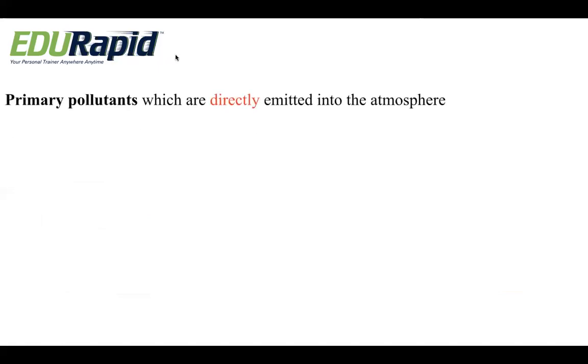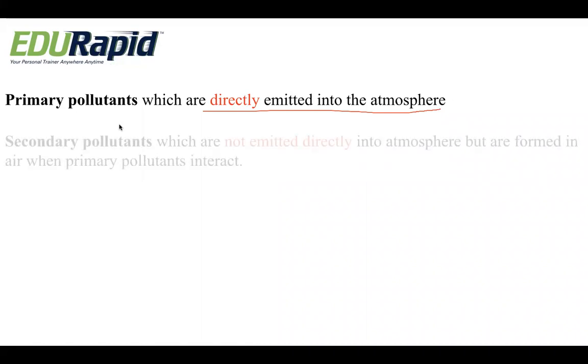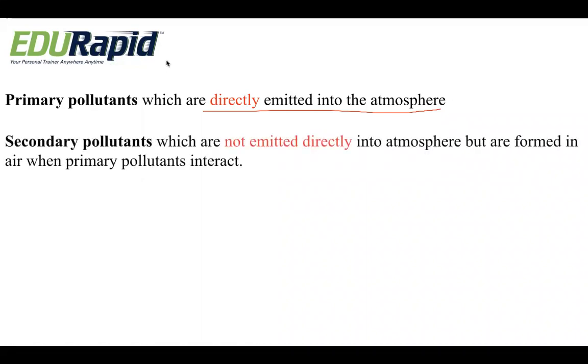Primary pollutants are those which are directly emitted into the atmosphere, whereas secondary pollutants are not emitted directly into the atmosphere but are formed in the air when primary pollutants interact. Let us see some examples of them.